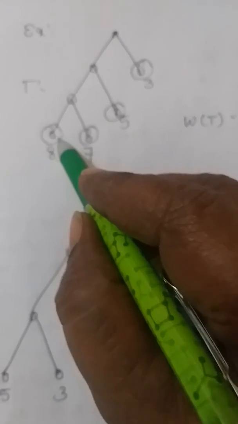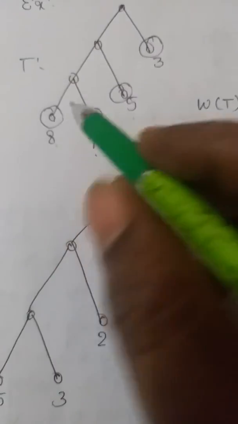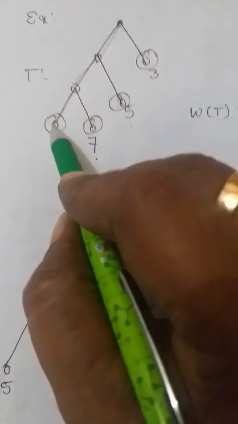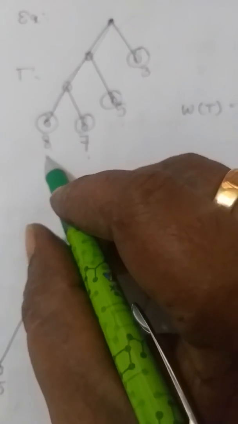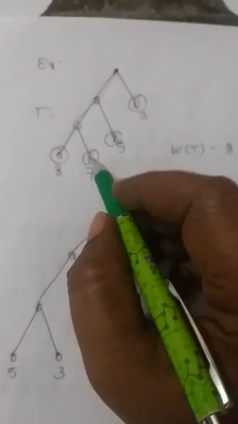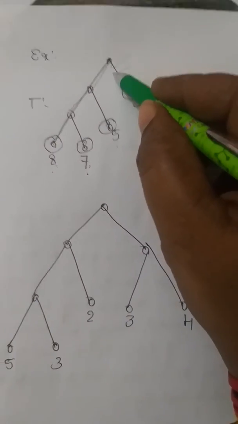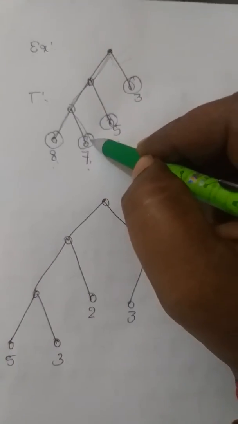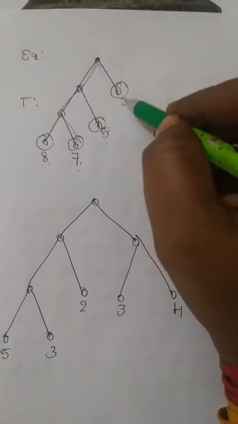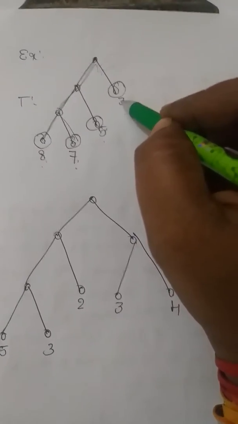But this vertex is of level what? This vertex is at level 3. See, 1, 2, 3. Correct? So I have to take 8 into 3. Similarly, I can come for this. Weight of this vertex is 7. What is the level of this vertex? Again 3. See, 1, 2, 3. Correct? Now weight of this is 5 and level of this vertex is 2. And weight of this vertex is 3 and the level is 1.